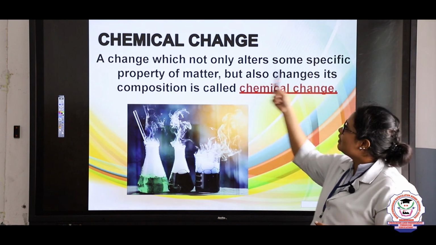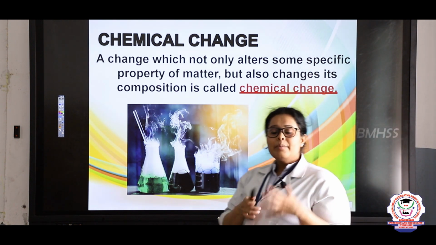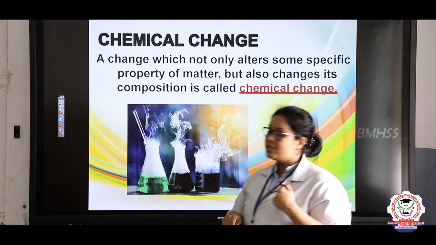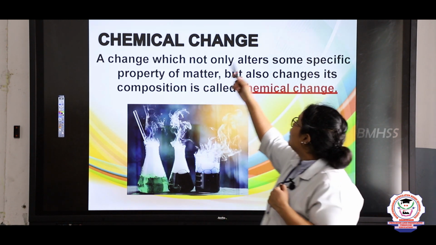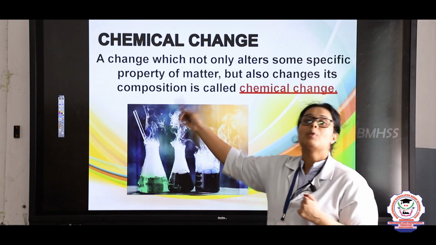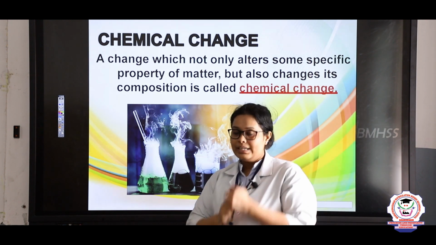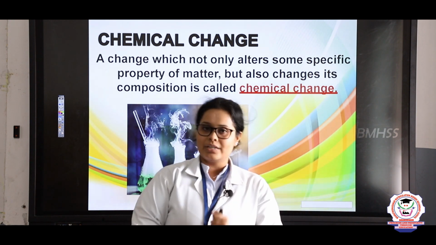A chemical change is a type of change where the chemical composition changes. It is a change which not only alters some specific properties of matter but also changes its composition, right?